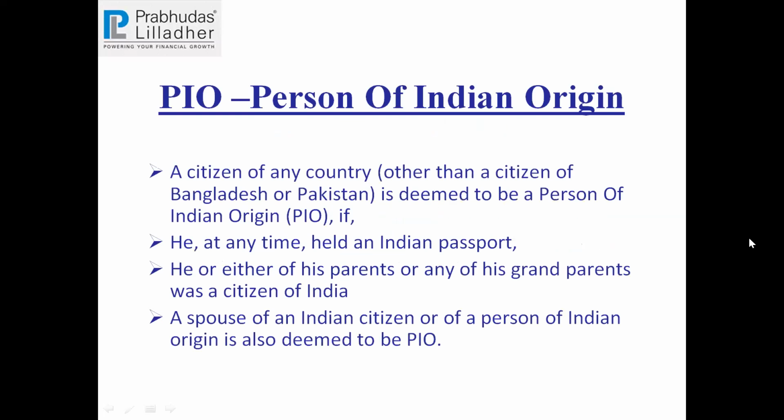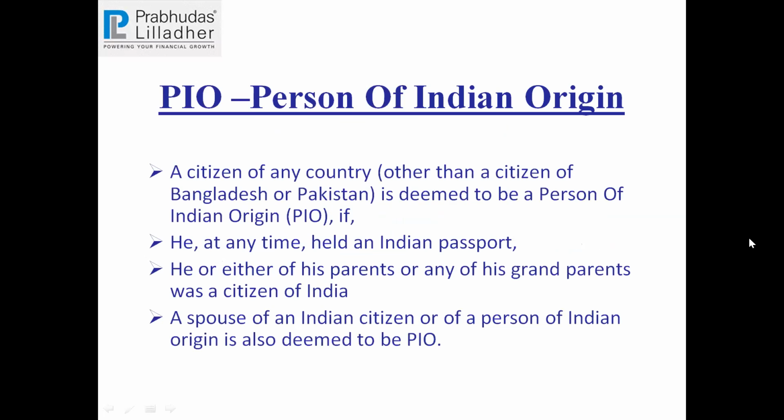Now, a person of Indian origin is also taken as an NRI. So what is the criteria for a person of Indian origin? A citizen of any country other than Bangladesh or Pakistan is deemed to be a person of Indian origin, that is PIO, if he at any time held an Indian passport, or he or either of his parents or any of his grandparents was a citizen of India. A spouse of an Indian citizen or a person of Indian origin is also deemed to be a PIO.